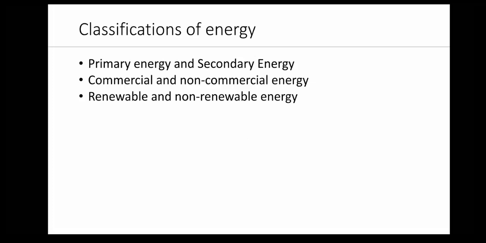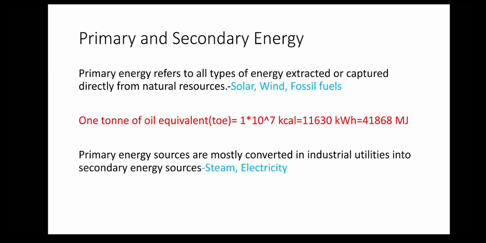The energy that we use can be classified into several types based on the following criteria. One is primary and secondary energy. Second is commercial and non-commercial energy. Third, renewable and non-renewable energy. Then we will explain one by one.